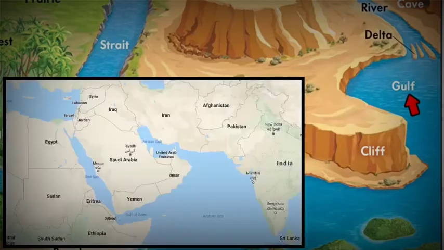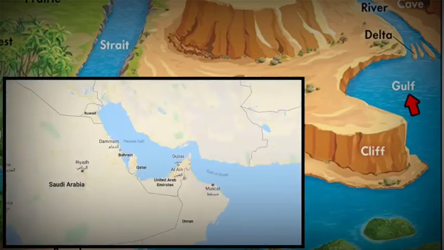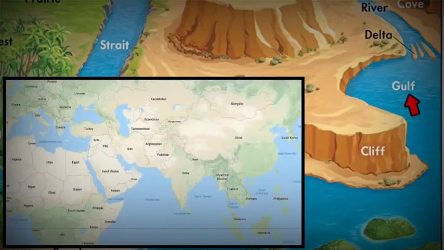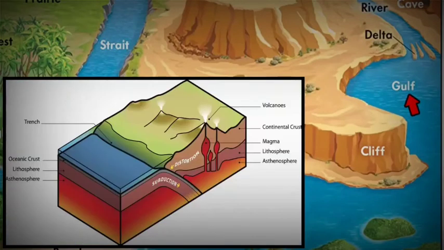You must have heard many times that when people go to countries like Saudi Arabia, UAE, Qatar, they call these countries Gulf countries. And the reason these countries are called Gulf countries is because they are located around the Persian Gulf. So Persian Gulf is a water inlet. Here the water is part of the Indian Ocean. The Persian Gulf was formed due to the subduction of the Arabian plate under the Eurasian plate. And subduction means the downward movement of the plate into the mantle beneath another plate.